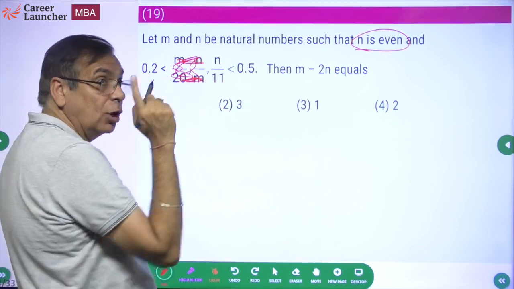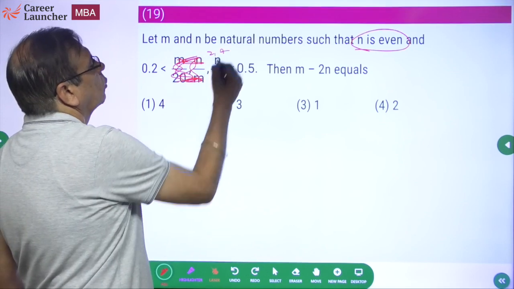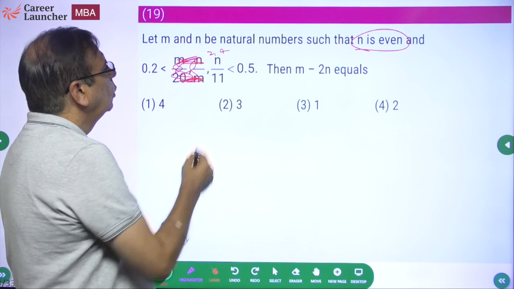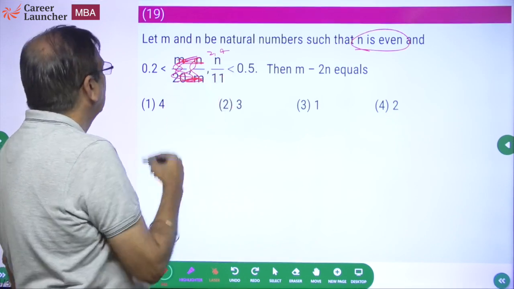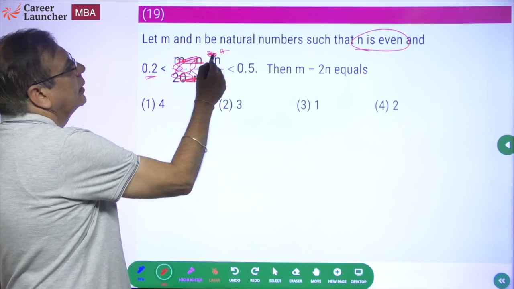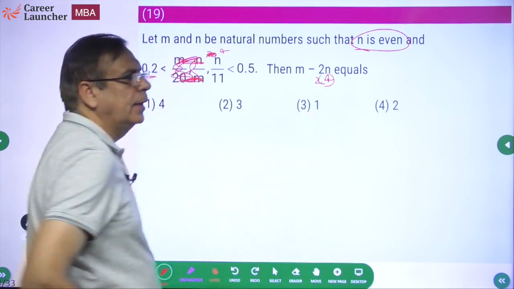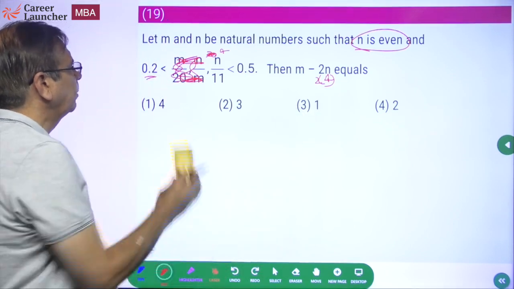That means n cannot be 6. 6 by 11 will be more than 0.5. So n can be either 2 or 4 because n is even. 2 by 11 is less than 0.5, 4 by 11. But it has to be greater than 0.2. So n has to be 4. Okay, n has to be 4. I hope that part is clear.